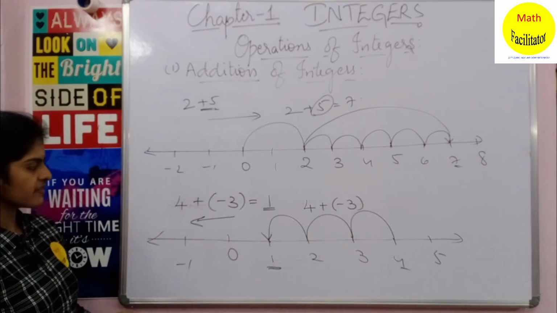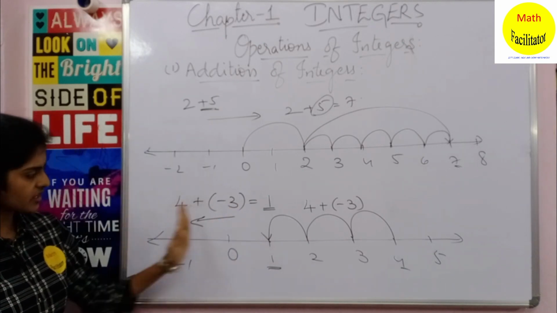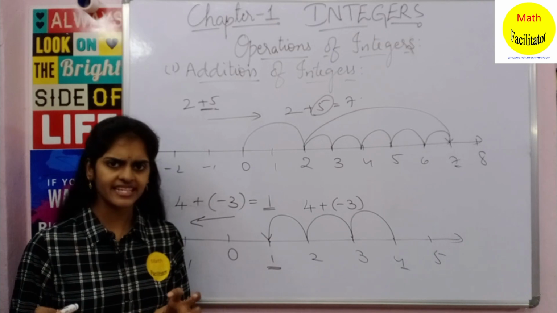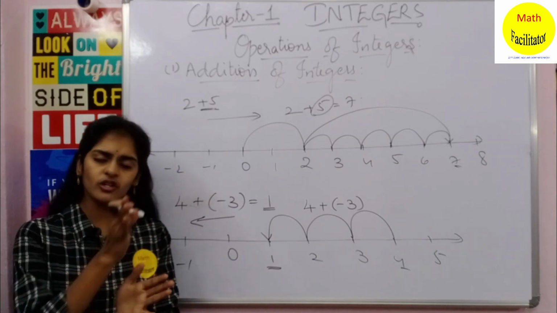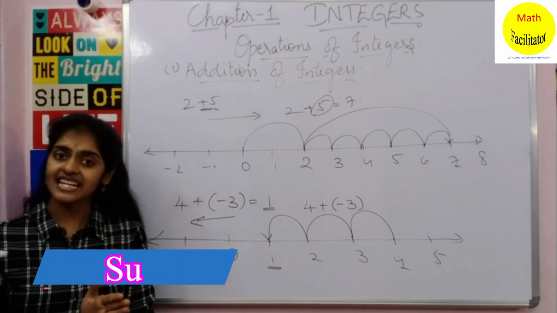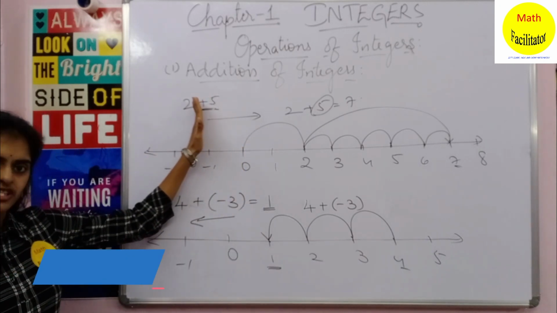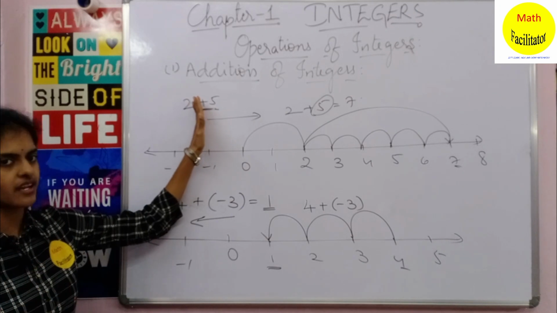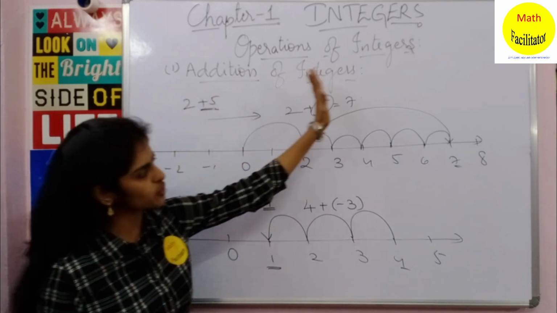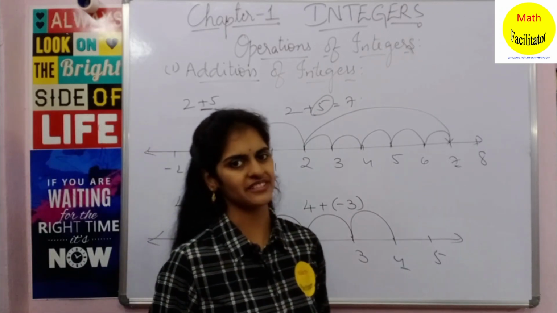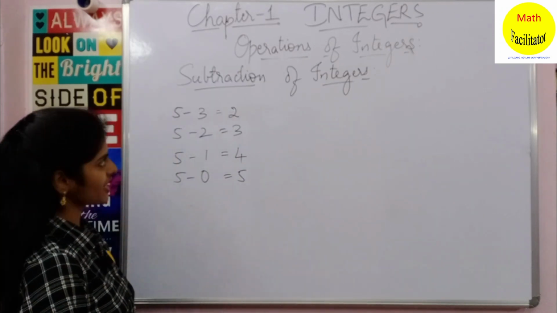Clear? So whenever you are adding a negative integer, you will move to the left on the number line. Okay, negative means a lesser number. Yes, minus means a lesser number. So always lesser numbers are to the left on the number line. Clear? And whenever you are adding a positive integer, positive means plus, addition, more, greater number, so you move to the right on the number line. Clear? Now let us see the next operation of integers. Now let us see subtraction of integers.